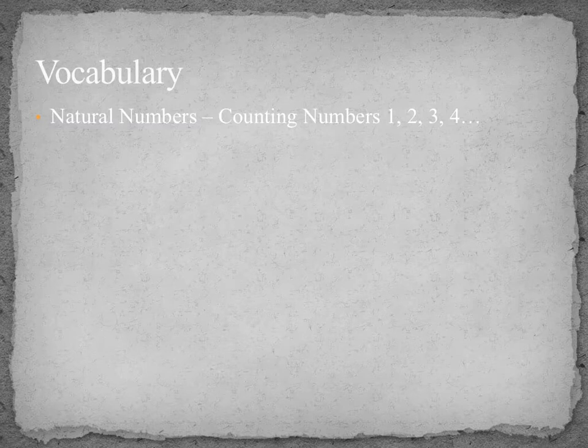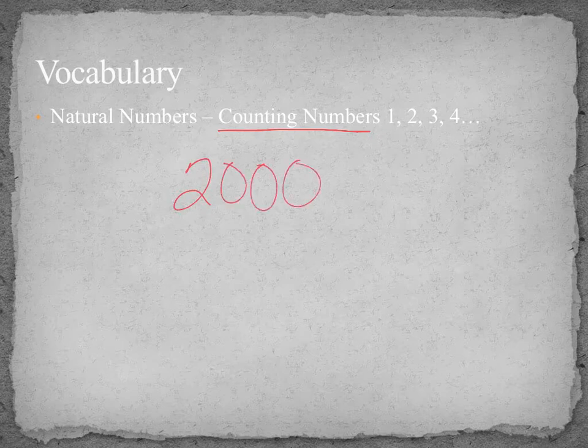So I want to go over some vocabulary with you. So the first numbers that people came up with were natural numbers. Those are our counting numbers. 1, 2, 3, 4, and so on and so forth. Every number that you could use to count something, if I have 2,000 of it, that is a natural number. They are the counting numbers. Those are the first numbers that people came up with.